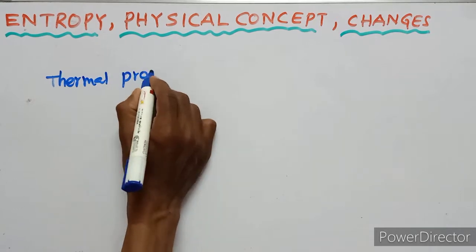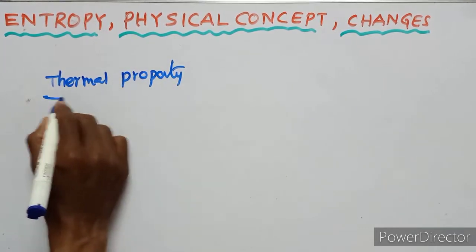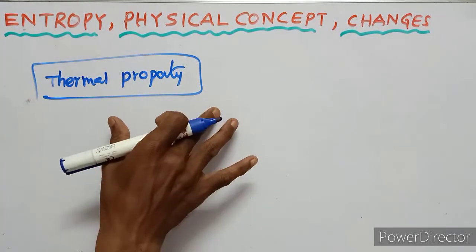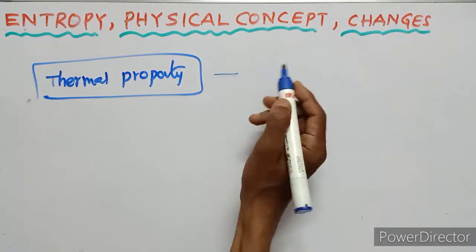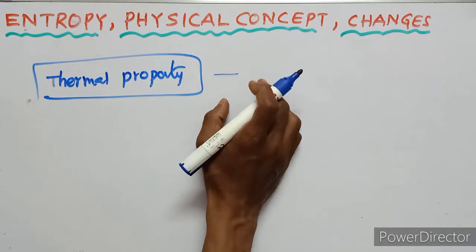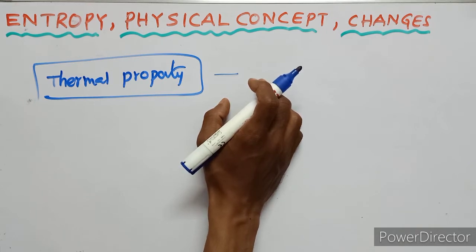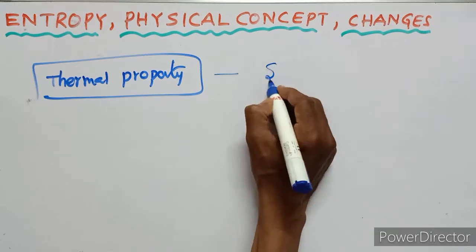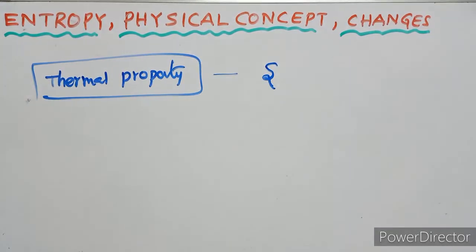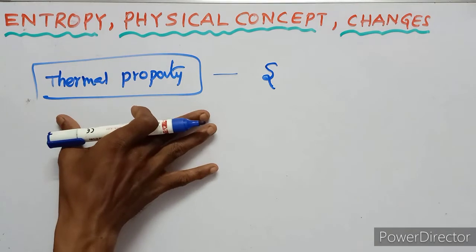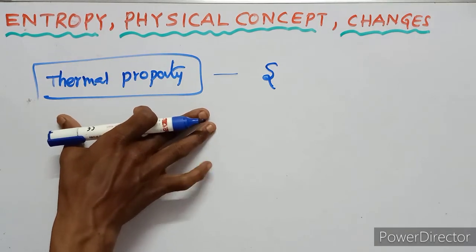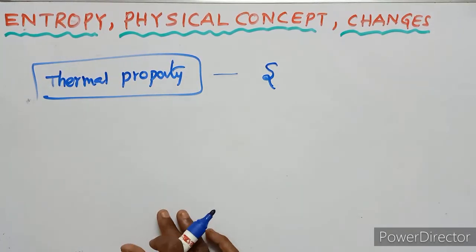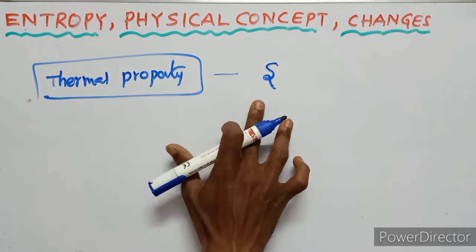Entropy is the thermal property of a body which remains constant during an adiabatic process. It is denoted by S.